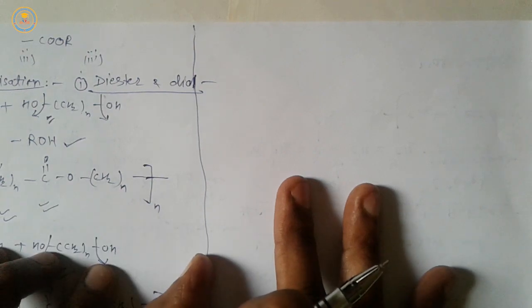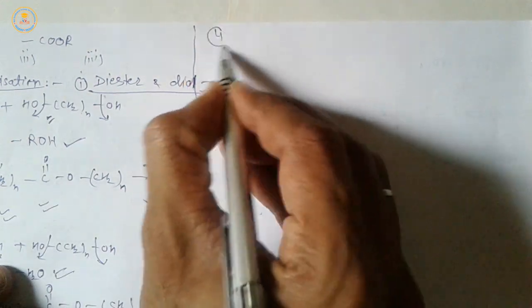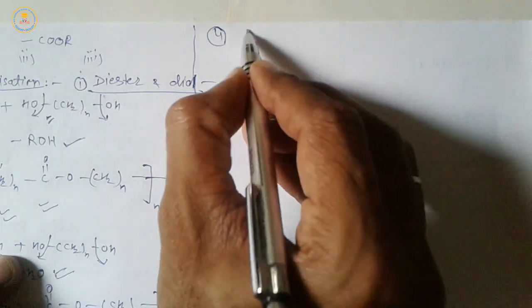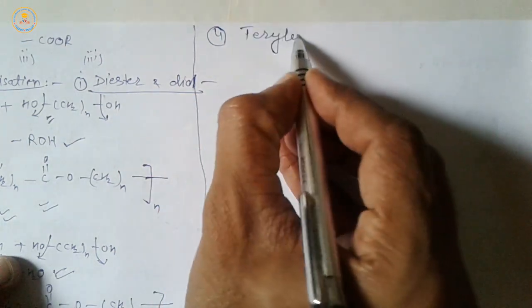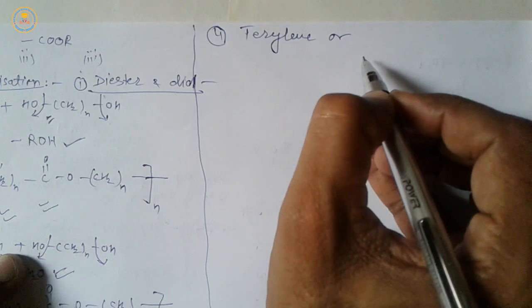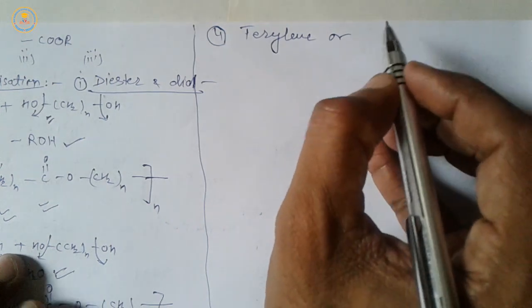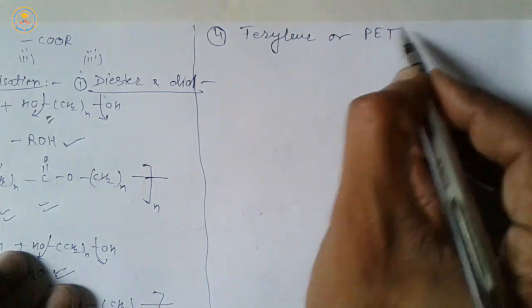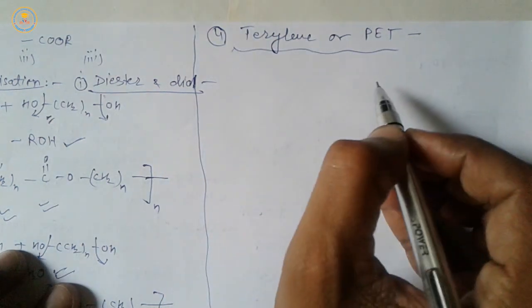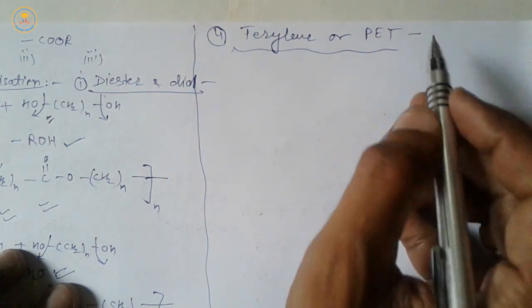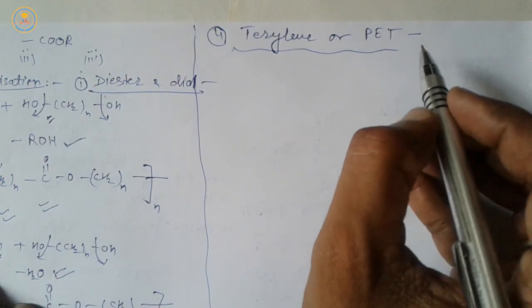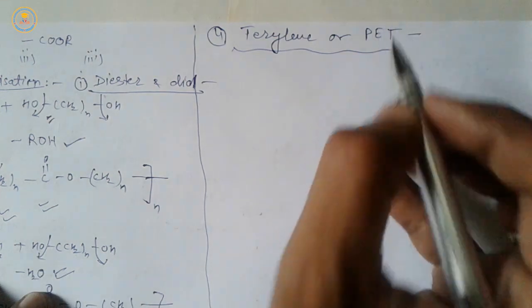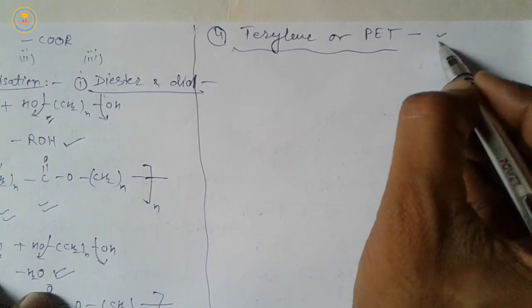Now next type of commercial polymer is terylene, or polyethylene terephthalate, PET.